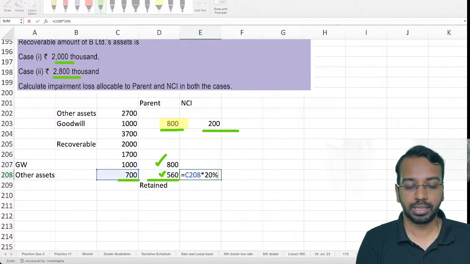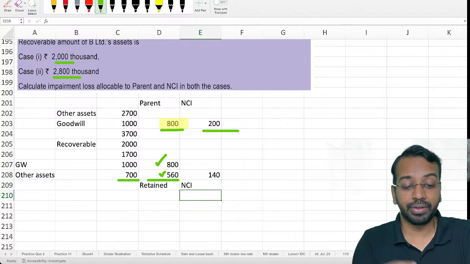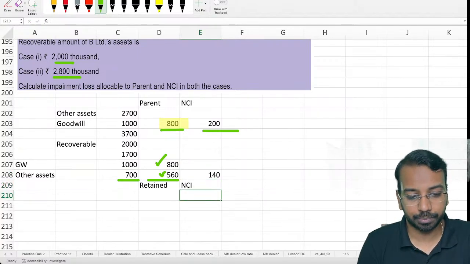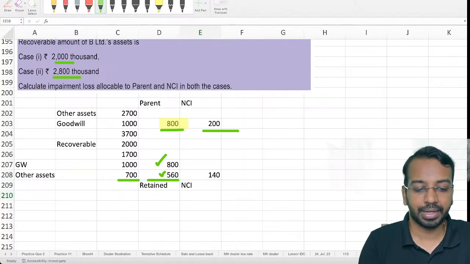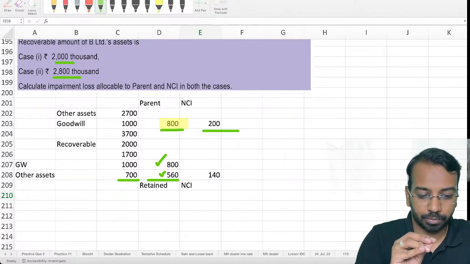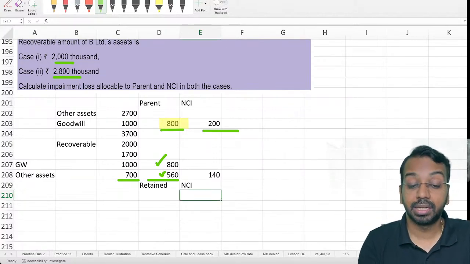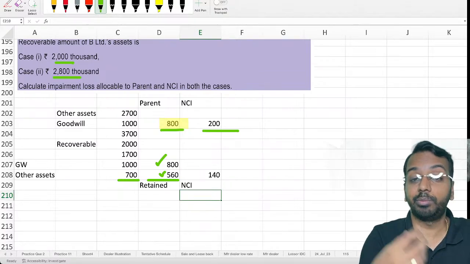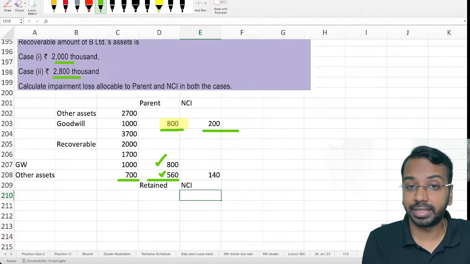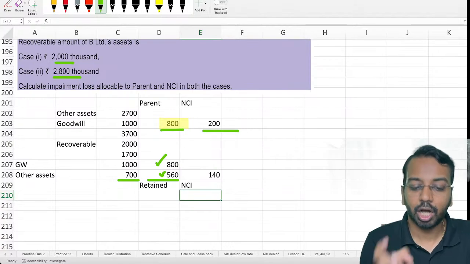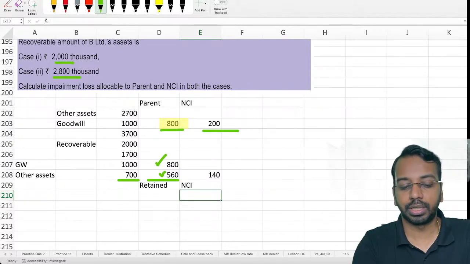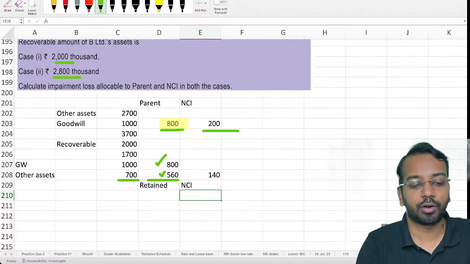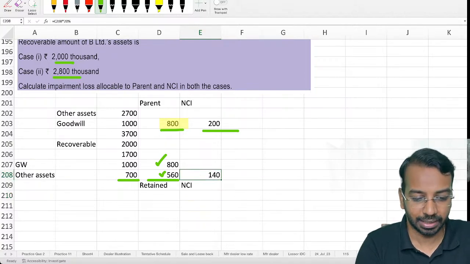So what we will do is, in the summary, 800 we will remove from parents' goodwill. Then 700 we have to remove from other assets. The impact on P&L will be only 80% because that is my consolidated retained earnings, and 140 pertains to non-controlling interest. So I will reduce 140 from the non-controlling interest balance.